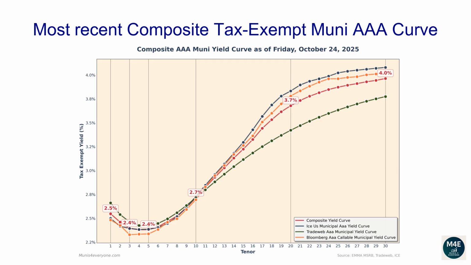The one-year composite tax-exempt yield is 2.55%. The two-year yield is 2.46%. The three-year yield is 2.4%. The 5-year yield is 2.38%. The 10-year yield is 2.71%. The 20-year yield is 3.68%. The 30-year yield is 3.96%.